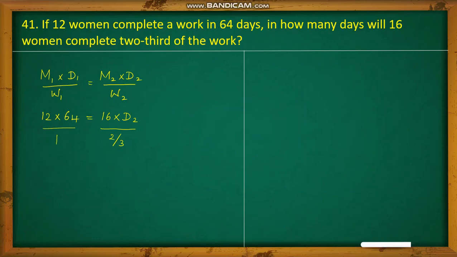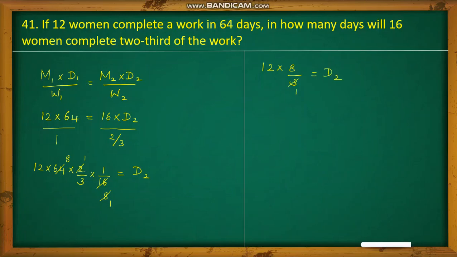Now by cross multiplying we can get 12 into 64, and when you bring this 2 by 3 to this side, it becomes into 2 by 3, and this 16 is in the numerator here, so when you bring it this side it goes to the denominator. This is finally equal to D2. So by cancellation, 2 1 times and 2 8 times is 16. 8 1 times and 8 8 times is 64. So finally what we are getting is 12 into 8 by 3, which equals D2.